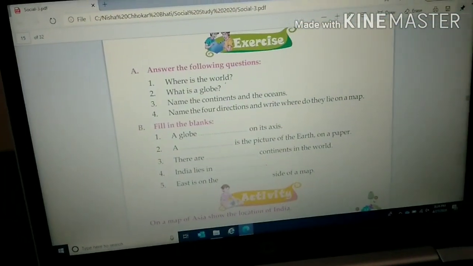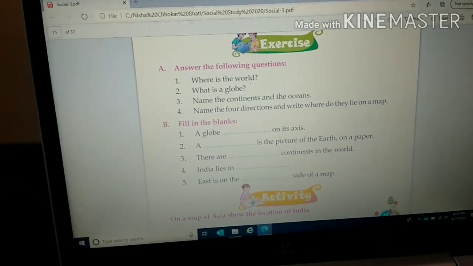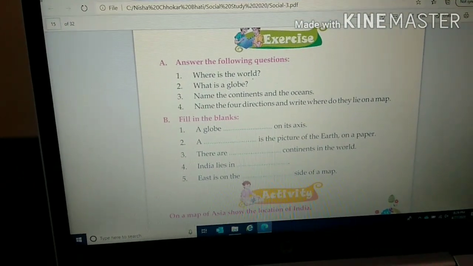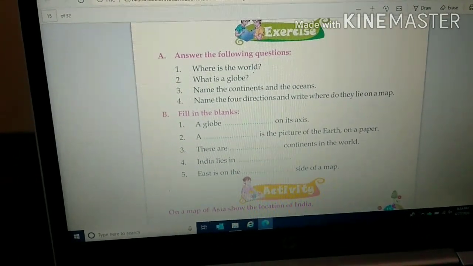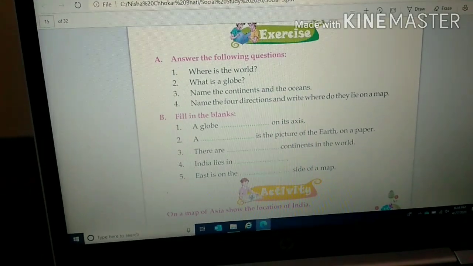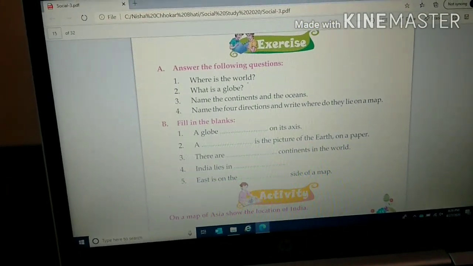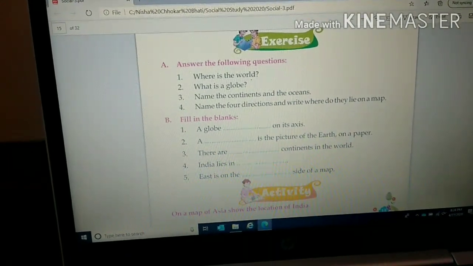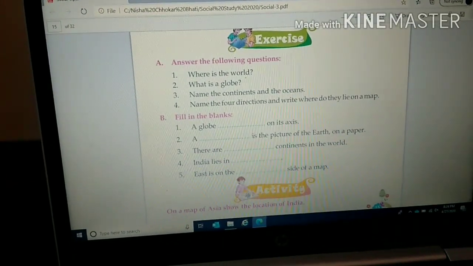Yes, children, now let's come to the question answers. Our first question is, where is the world? Can you give the answer? Okay, let me give this answer. The world is the part of the earth. Entire world is the part of the earth. So what is our first answer? Our first answer is the world is the part of the earth.